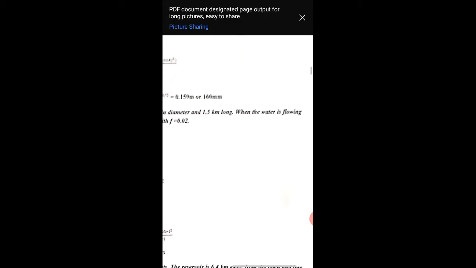Find the head loss due to the friction in a pipe 1 meter in diameter and 1.5 kilometers long, when the water is flowing with a velocity of 1 meter per second, by using Darcy's equation with f equals 0.02. Here, the given data is that D, the diameter, is 1 meter, the length of the pipe is 1.5 kilometers, that is 1500 meters, the velocity is 1 meter per second, and f equals 0.02.